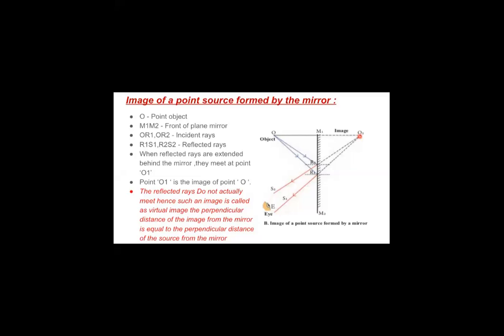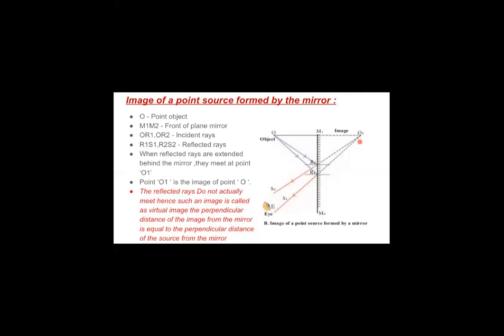You can see both the rays of light are meeting at some point which we call O dash. And this is the point where you get the image O dash of the object O.